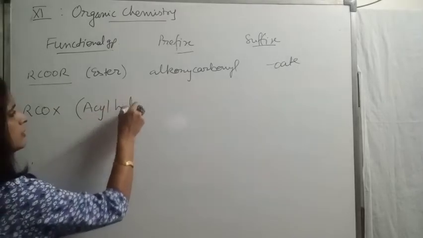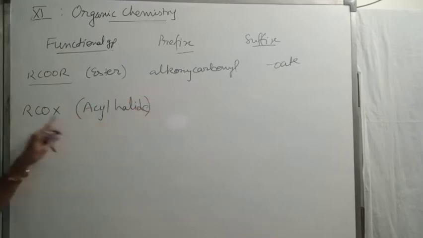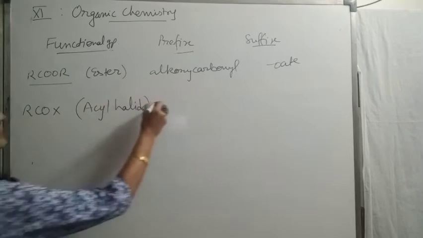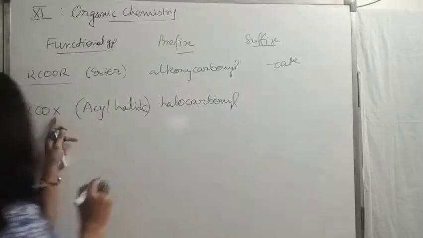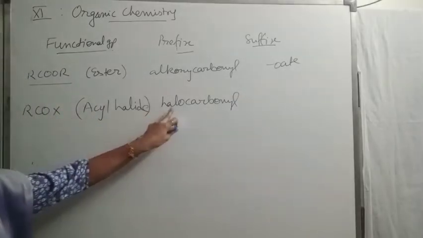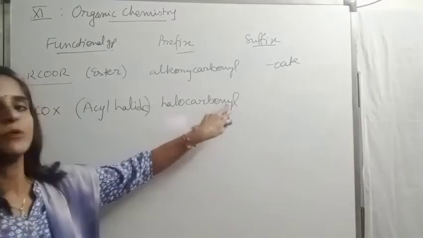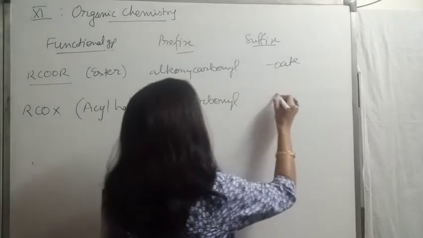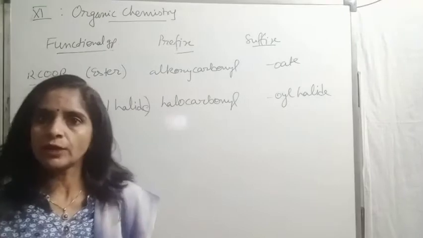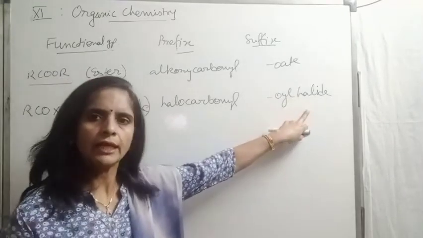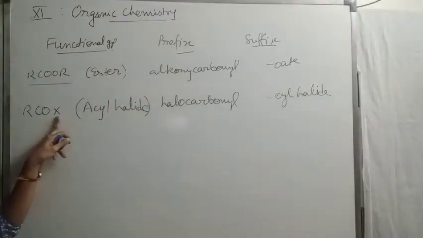So we will be taking it generally. Its prefix is halocarbonyl. Like if here I take chloride, it will be chlorocarbonyl. If I take bromide, it will be bromocarbonyl. And the suffix is oyl halide. As I told you, if the halide is chloride, we will be writing oyl chloride. In this way, you can change this halide word on the basis of the halogen.